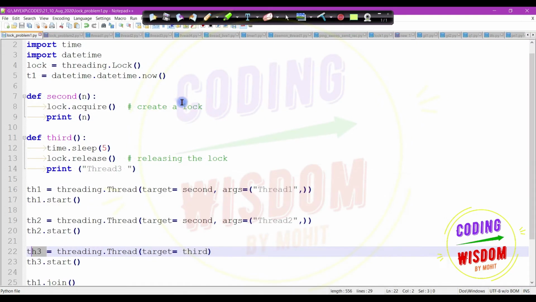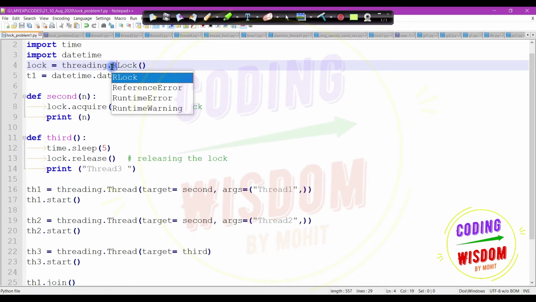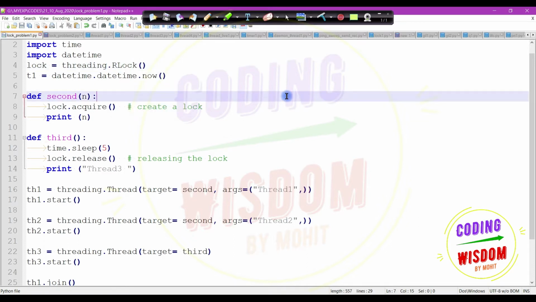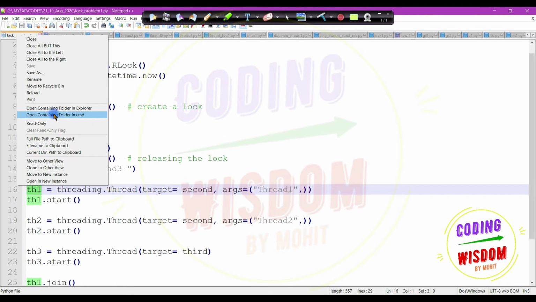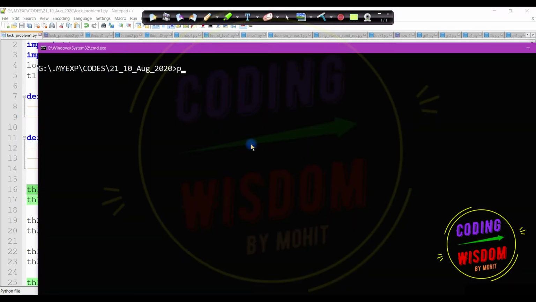This security problem can be eliminated by the RLock, the re-entrant lock. RLock remembers which thread acquires it. Now this time if I run the lock problem, let's wait for 5 seconds.